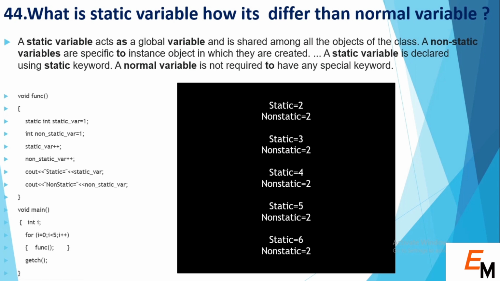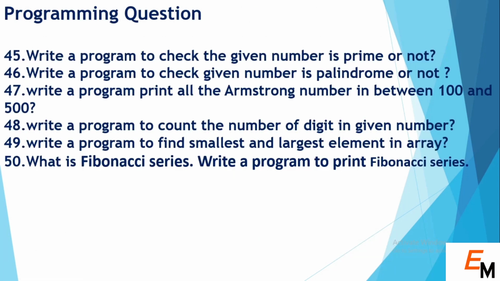Once the function completes execution, the scope of the non-static variable is complete, and again it will be assigned 1, but the static variable will take the previous value. So you can see the value of the static variable increments every time by 1, but the non-static variable still prints 2, because its scope is only inside the function.